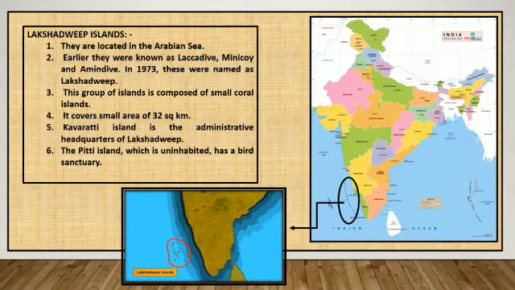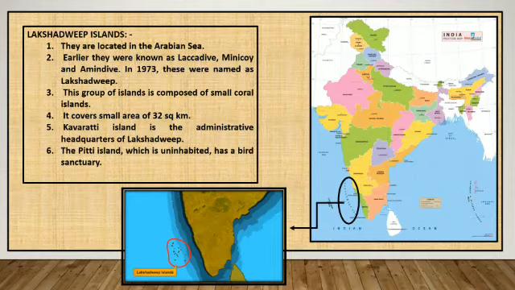Lakshadweep Islands. They are located in the Arabian Sea. Earlier they were known as Laccadive, Minicoy and Amindivi. In 1973, these were named Lakshadweep. This group of islands is composed of small coral islands.